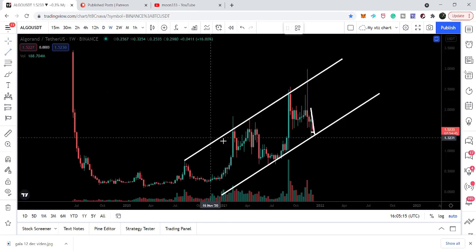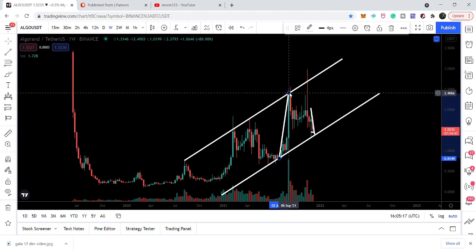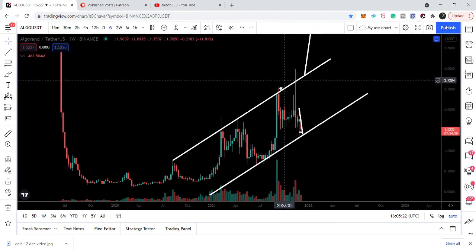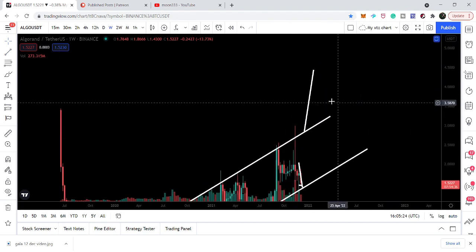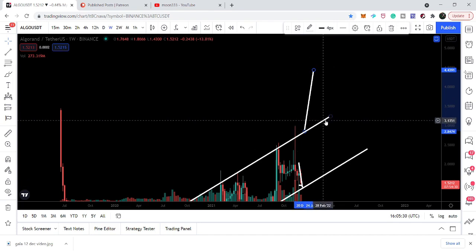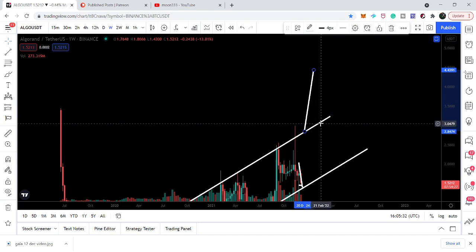Now if the price line breaks out this channel, then our next target after the breakout from this channel will be here. Let me show you that target as well. That will be approximately $4.43. It depends from where it will be breaking out this resistance of the channel.